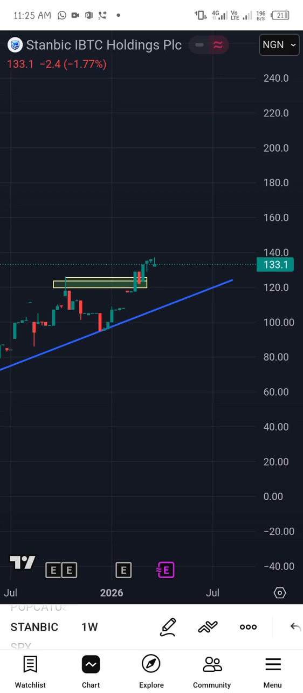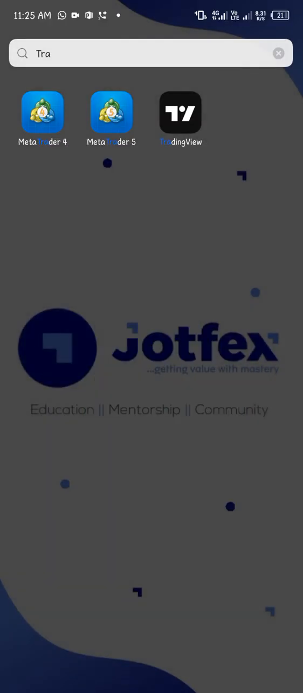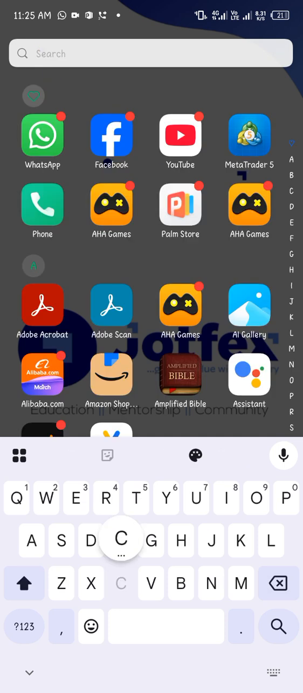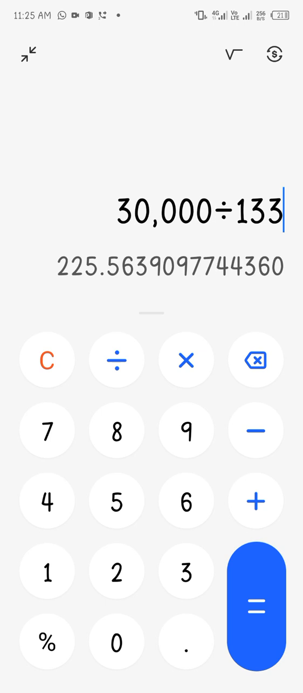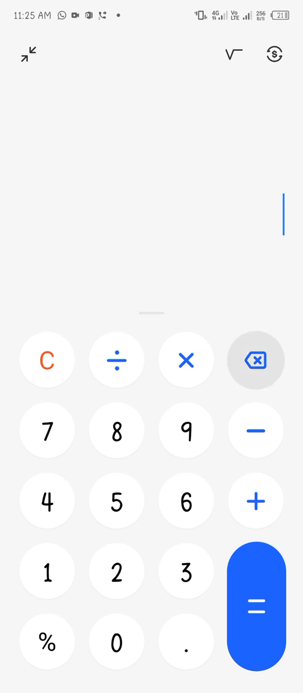So now let's do a calculation. Let's make use of the calculator. Let's assume that you want to invest 30,000, divided by 133. You will have 225.5 worth of Stanbic Bank shares, and it's currently at 133.